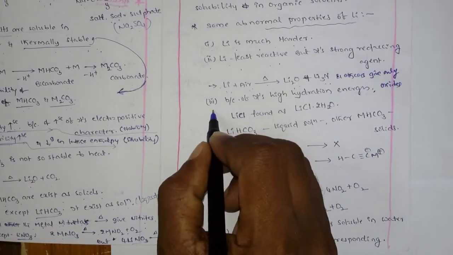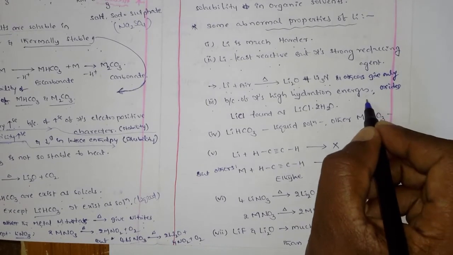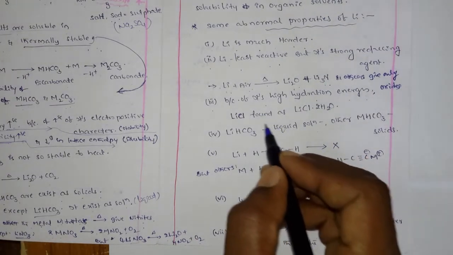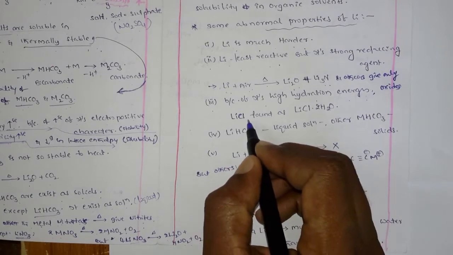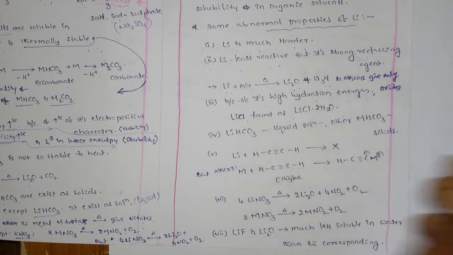Next, third point: because of its high hydration enthalpy, since lithium is very small in size, lithium chloride is found in the hydrated form. These lithium compounds are available in nature in the form of hydrated compounds, meaning